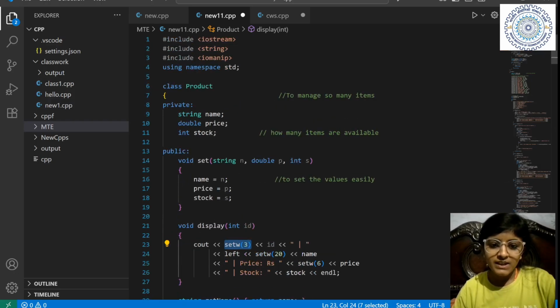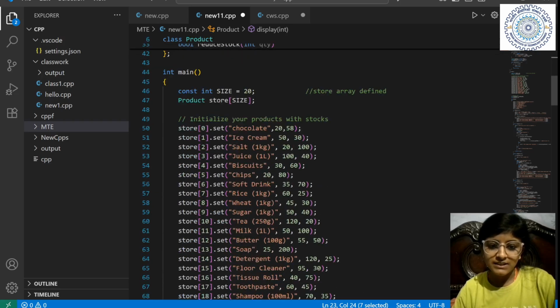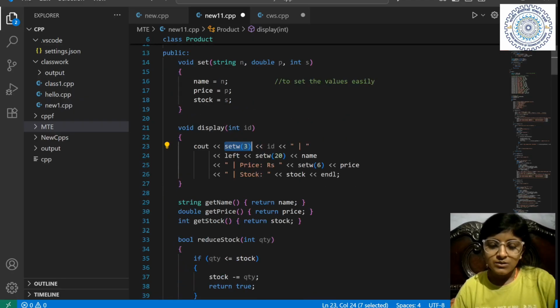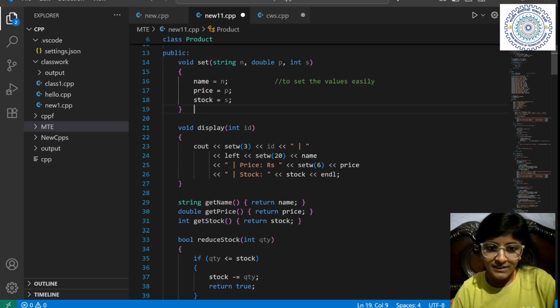We know the ID is 0, 1, 2, 3, right? So I have reserved three places for it. Let's suppose 1, 2, 3, these places for it. And then it will print the ID.